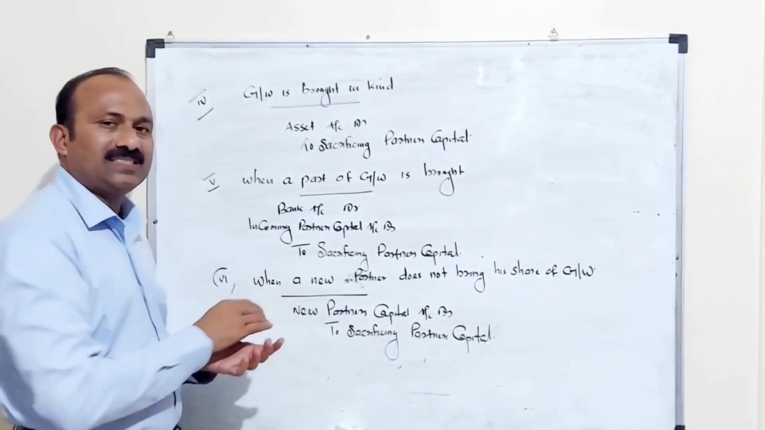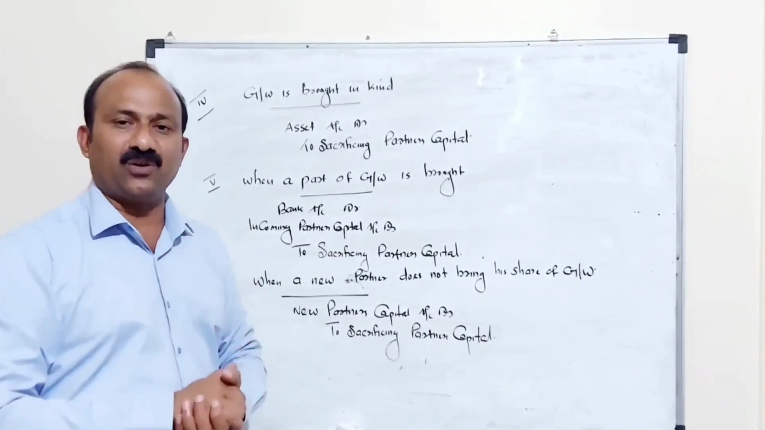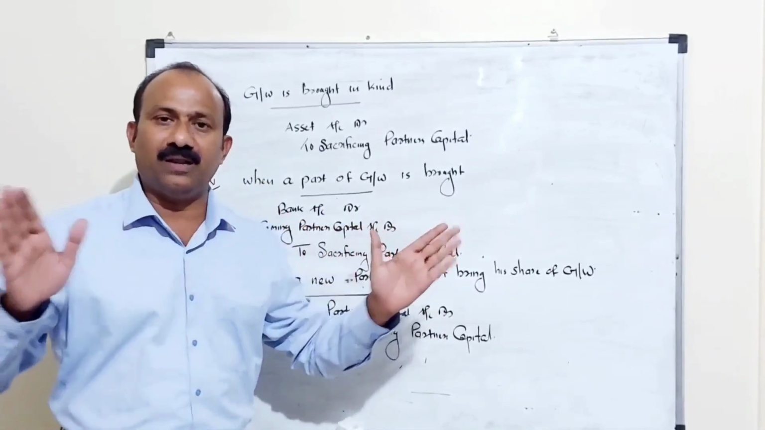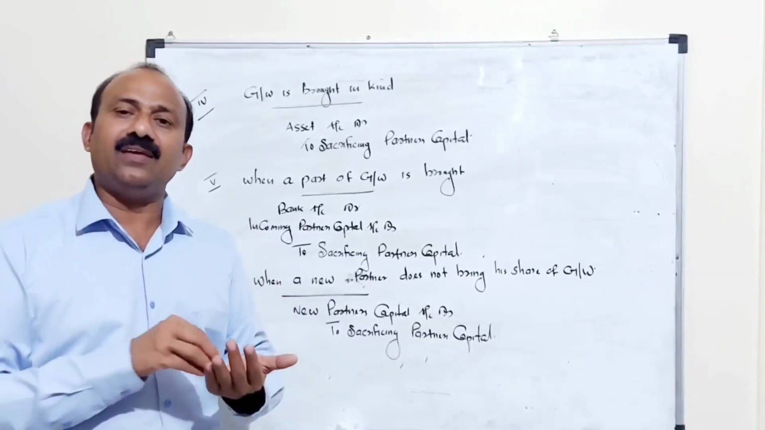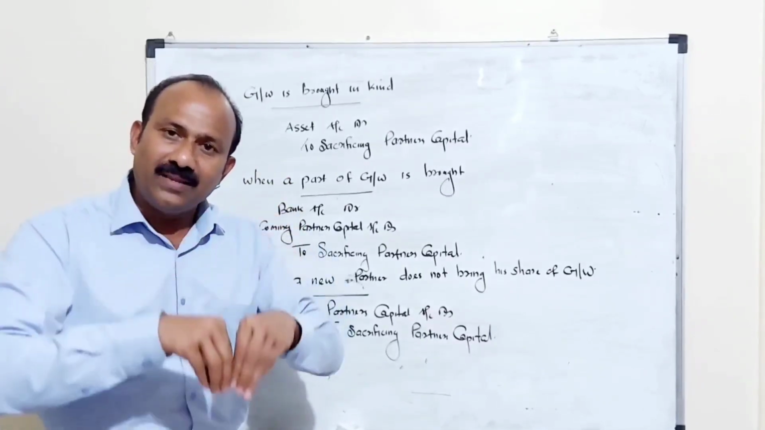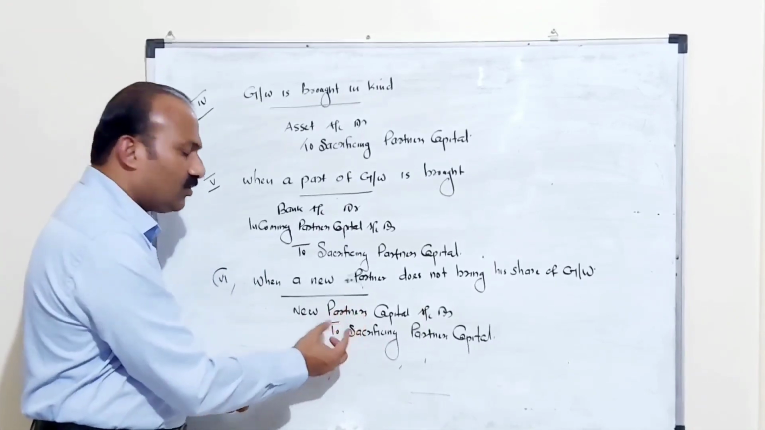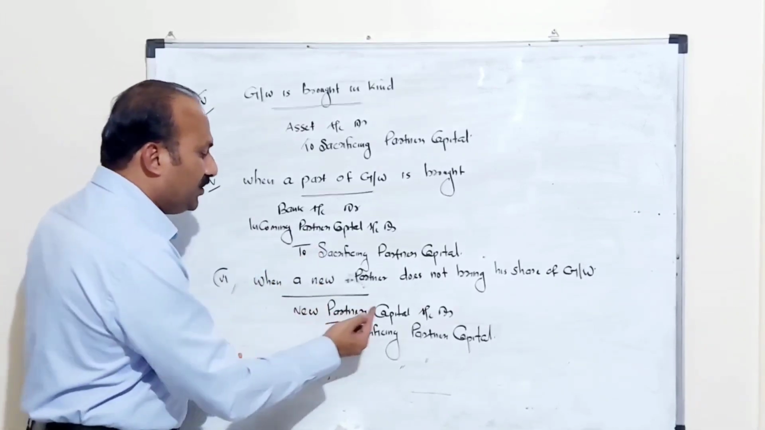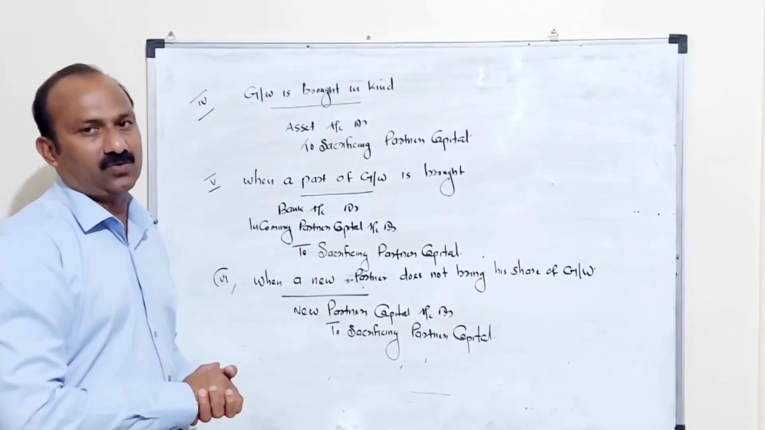Then adjustment number 6. When a new partner does not bring his share of goodwill in cash or in kind, that means he is unable to bring his share of goodwill in cash or kind. In such circumstances, anyway, in the future that amount should be compensated by the new partner. So instead of bringing in cash or kind, we can debit his name, so that amount can be covered from his account. The entry is new partner's capital account debited to sacrificing partners' capital account.